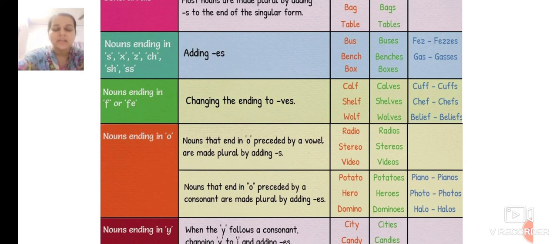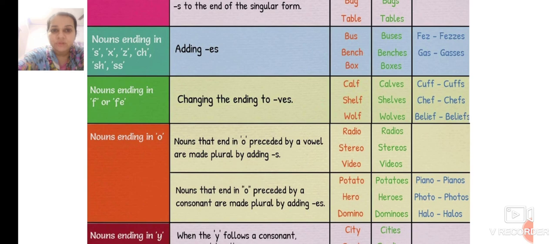Now we have nouns ending in o, but the alphabet before o is not a vowel. The letter is a consonant. So we add es. What we add? es.